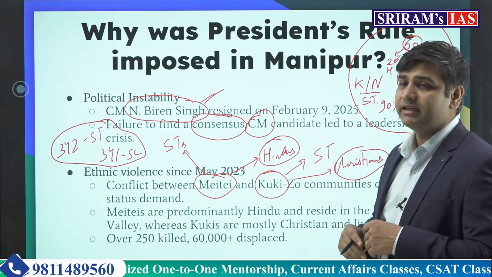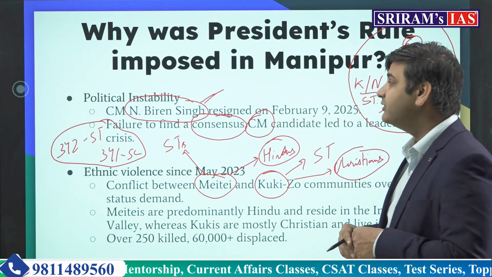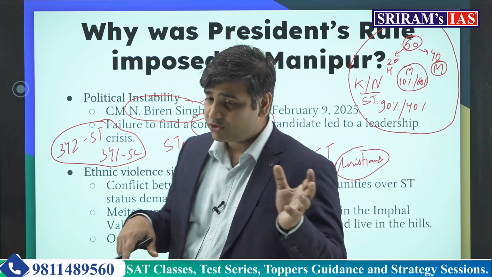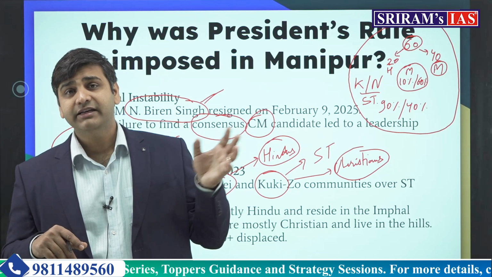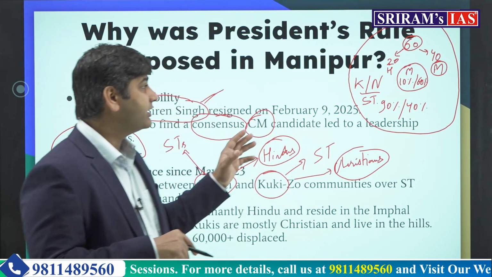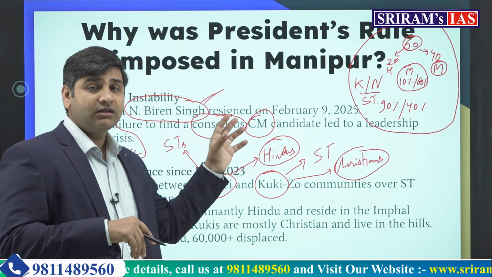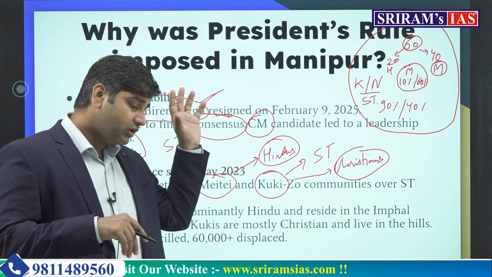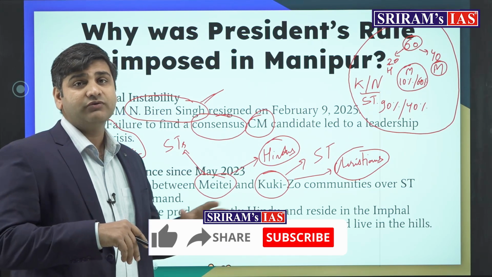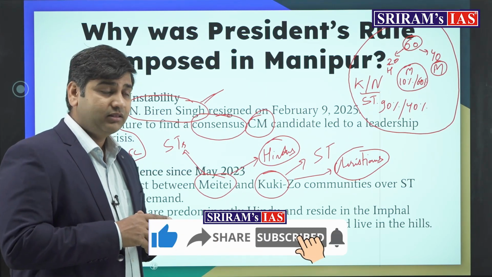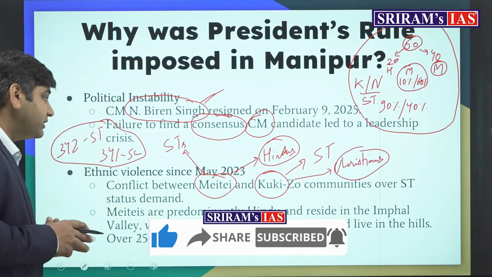So he had to resign, and after his resignation, President's rule has been imposed, and now neutrality has been shown by the Indian government by sending the army, because there are also problems happening here. There are rebel groups from both the tribes which are fighting each other. So the government and the army need to suppress both of them in order to restore peace in Manipur. That becomes a very important issue here.